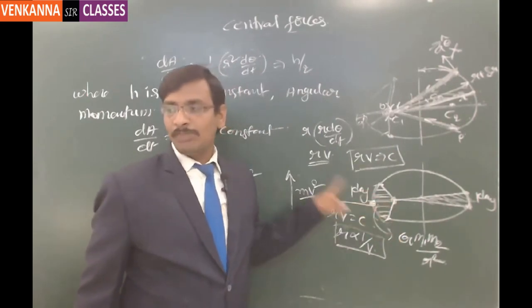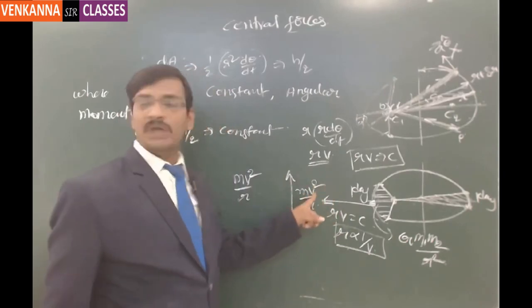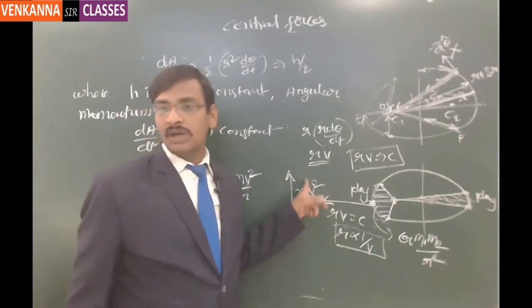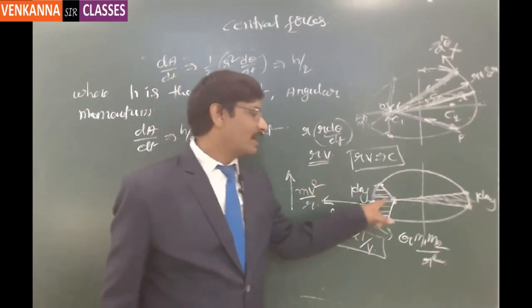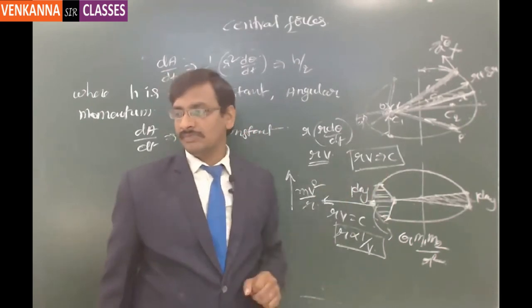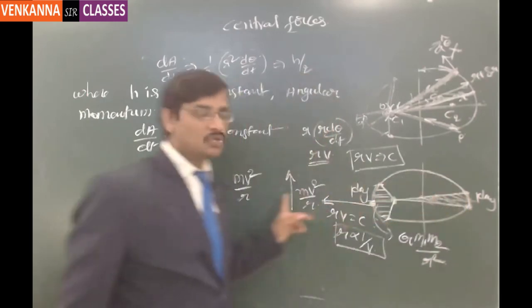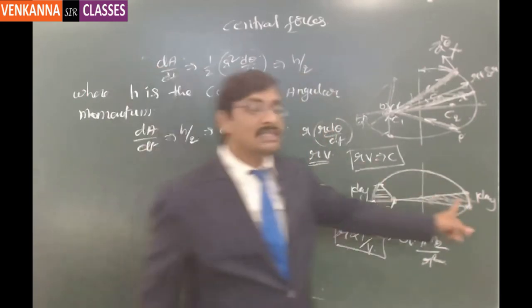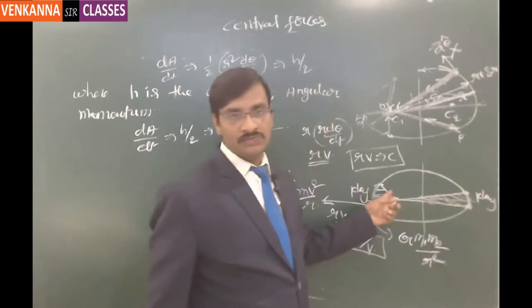Hence, the planet has got only one option, that is, it has to increase its velocity so that the square of the velocity gives the centrifugal force, which will be balanced by the attractive force of the sun. Otherwise, it will fall into the sun. Suppose we take the other side. Here, if it tries to maintain the same velocity, then the centrifugal force is more at this location than the attractive force of the sun.